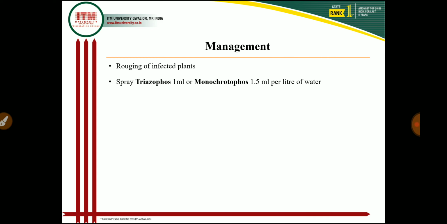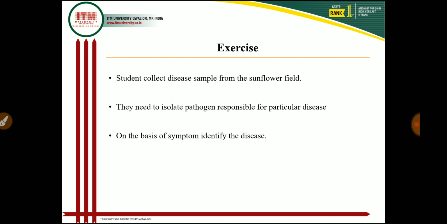then we control this mosaic disease in the sunflower. So in today's lecture, I covered the 5 diseases, that is downy mildew, powdery mildew, head rot, rust, and mosaic disease. If you have any doubt, then you call me or contact me. I will try to solve your doubt.